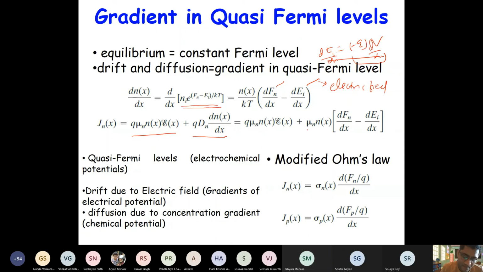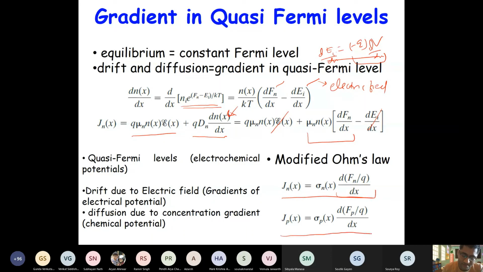So what will happen when you substitute this into the current equation? These two terms will cancel basically, right? So you will just have mu_n times the derivative of the Fermi level, right? This is also called the modified Ohm's law, where current density is simply given by the derivative of the Fermi level.